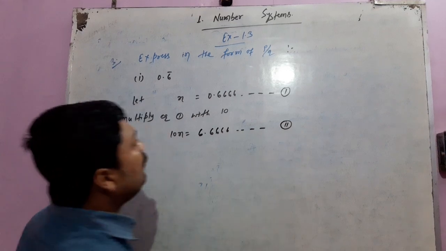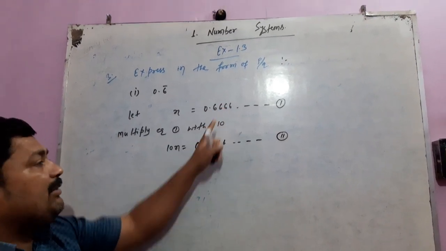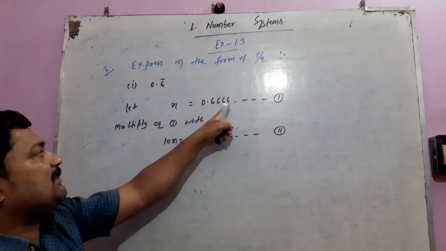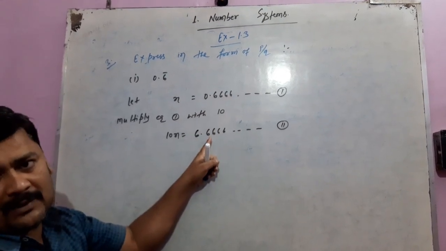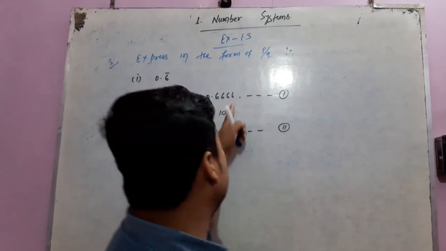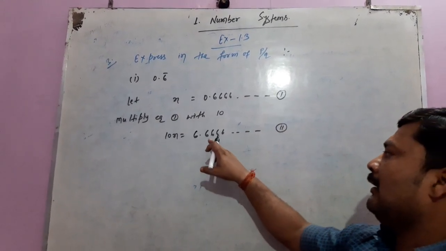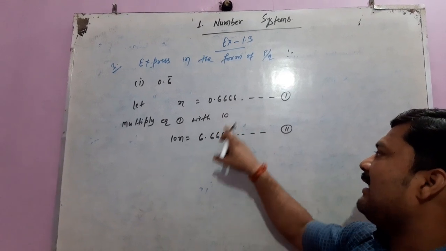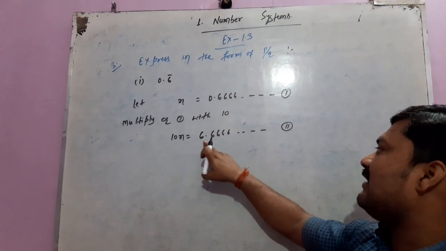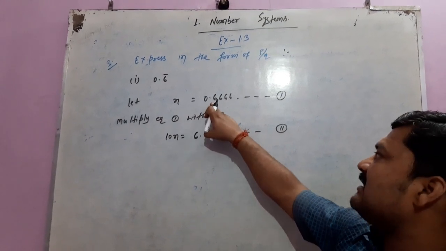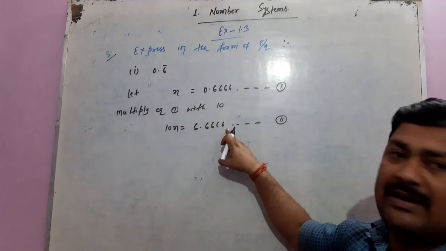Now we look at both equations. We continue multiplying until the digits after the decimal in both equations become the same, so that on subtracting we get 0 after the decimal. Here only 6s are after the decimal in both.